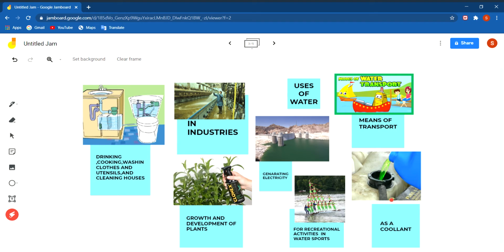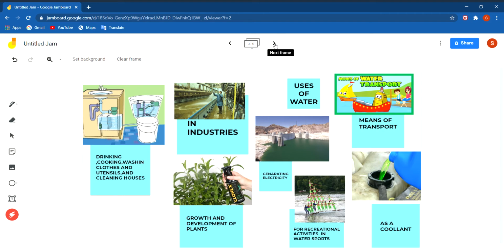Then water is also used in many vehicles as a coolant. You must have seen that in cars water is filled just to cool the engine. When a vehicle works, it becomes hot, so water is added to it as a coolant. Then water is used for recreational activities in many water sports. Can you tell me the names of some water sports, like swimming, skiing, and boat races? For all these recreational activities, water is needed.